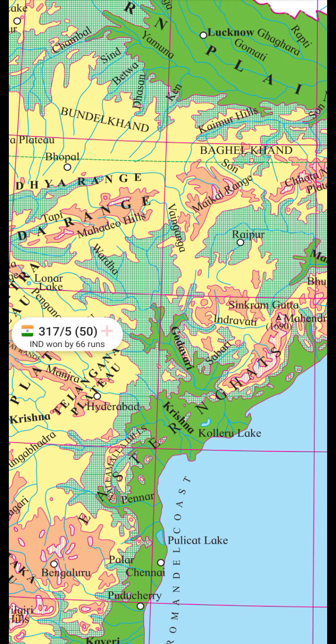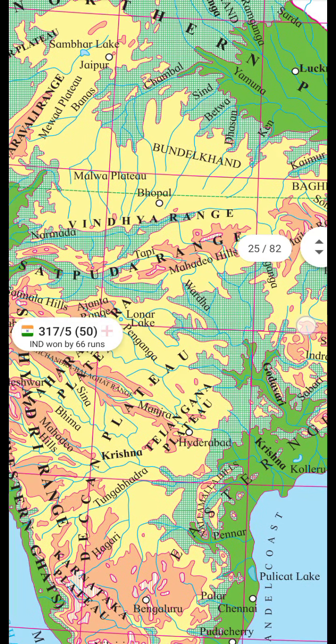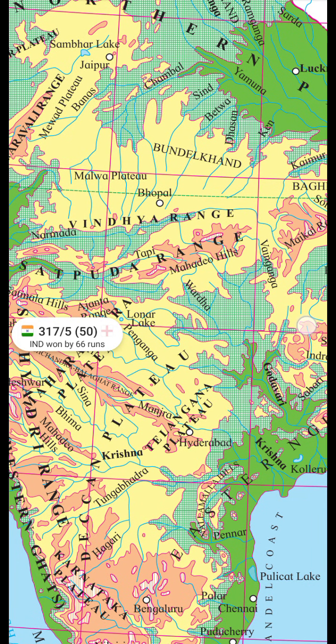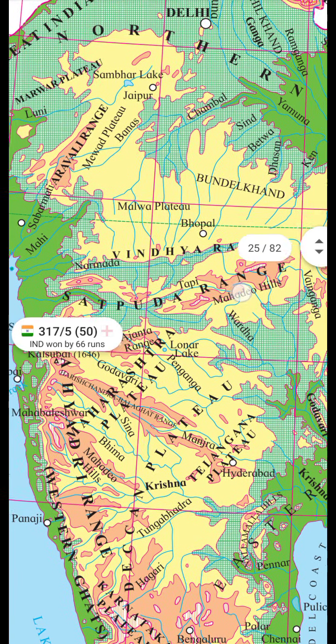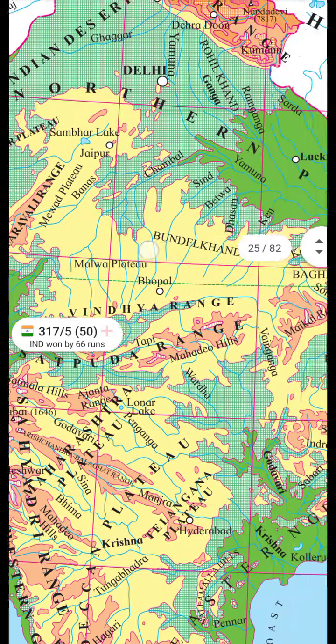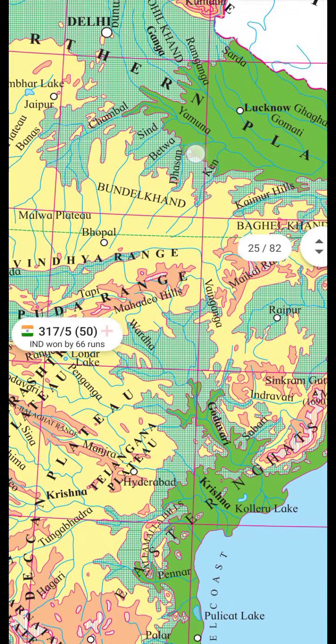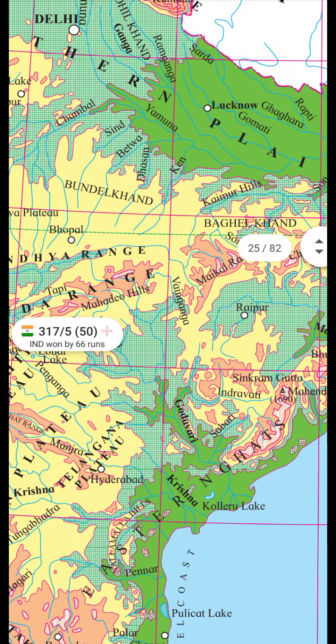Okay. And make a list of plateaus located between the Arauli range and the Chota Nagpur plateau. Where is the Arauli range? See, here is the Vindhya range. Okay, it is the Arauli range, and here it is the Chota Nagpur plateau.